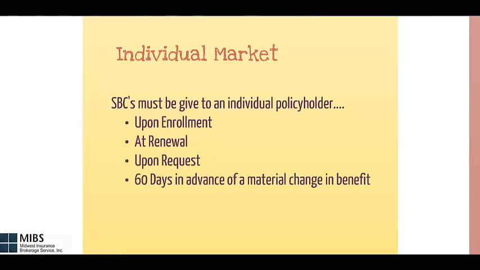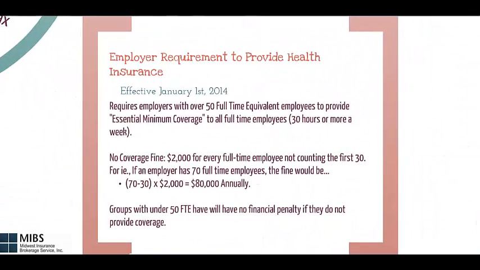In the individual market, an SBC must be given to an individual policyholder upon enrollment, at renewal, upon request, or 60 days in advance of a material change in benefit. This will be given straight from the carrier to the individual policyholder.